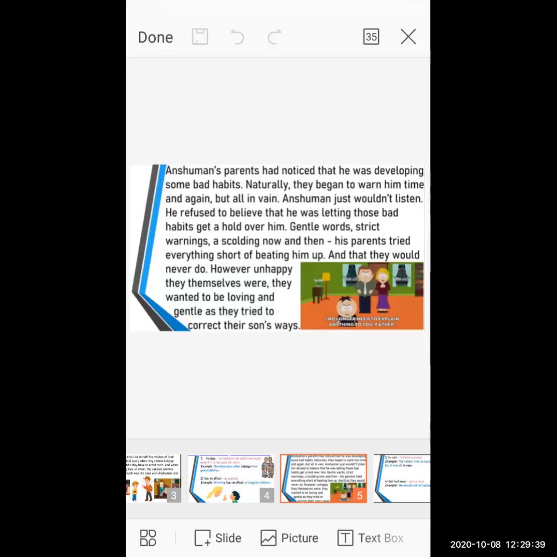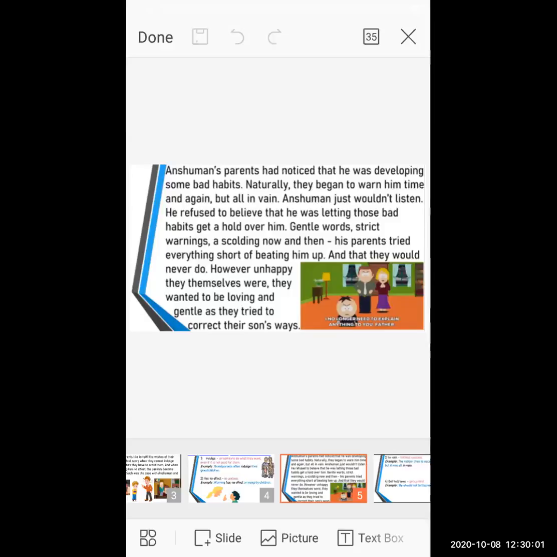They themselves became very unhappy because they thought, we are not good parents. We have not given proper values to our children, because he does not obey us, he is not listening to us, he does not respect our words and our values.